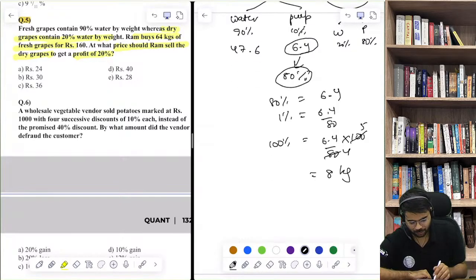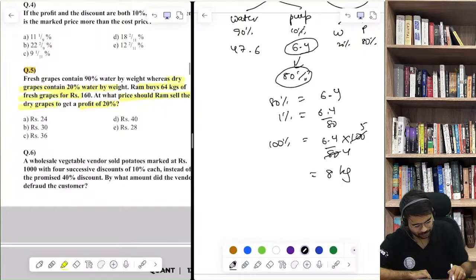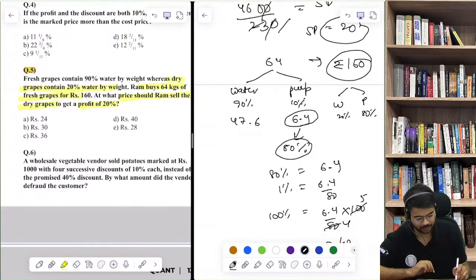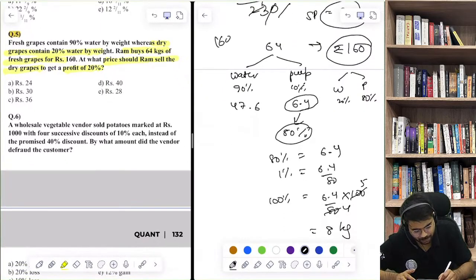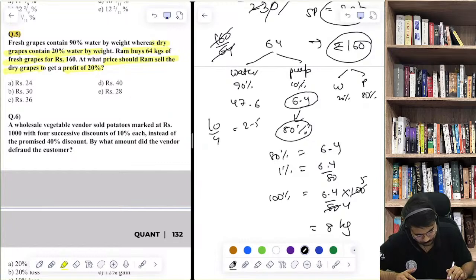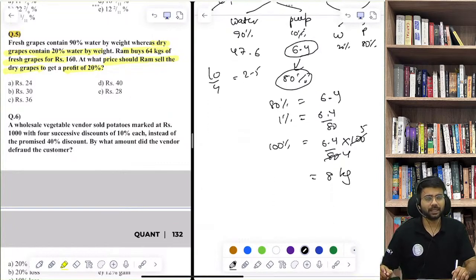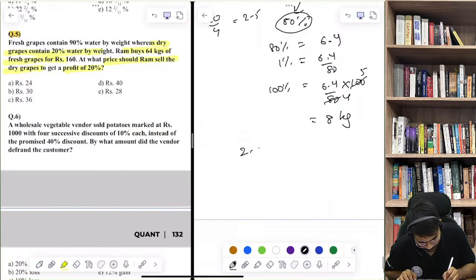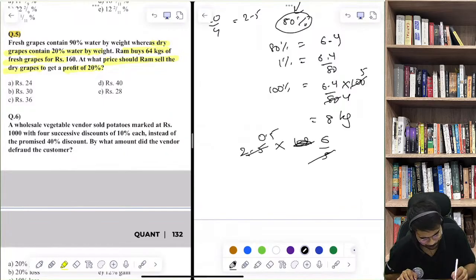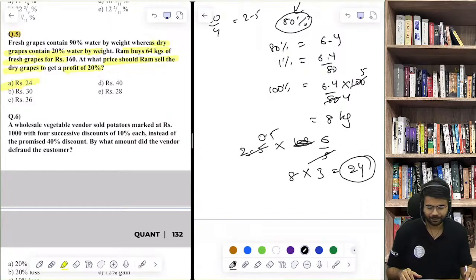But they are saying at what price they should sell to get a profit. Now understand what is the per kg cost price? 160 divided by 64. So it's like 16 into 4, 10 by 4. It's like 2.5. Okay, that is the per kg cost price. Now if you want to make a profit of 20%, so into 1.2. 1.2 is basically 6 by 5. So 0.5. So selling price would be 3. So 8 into 3 will give you 24. So they should sell at 24 rupees.